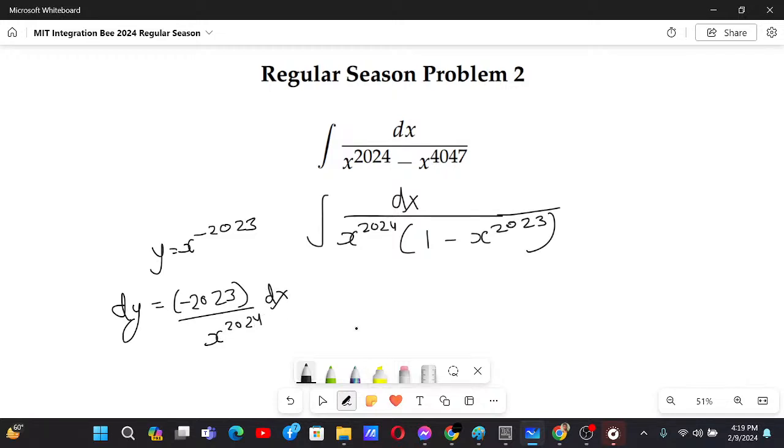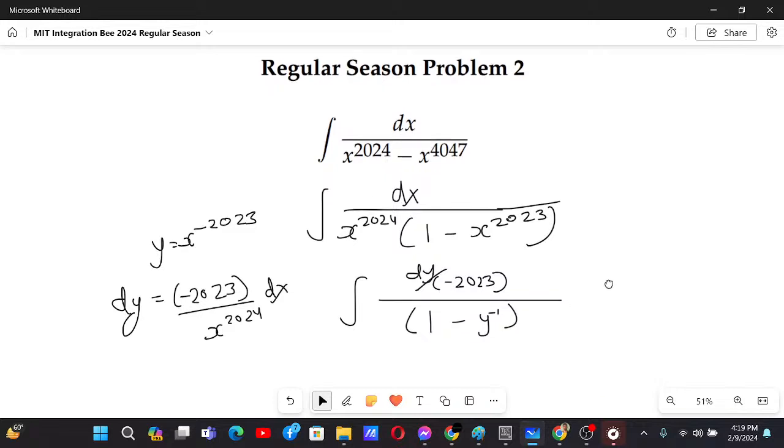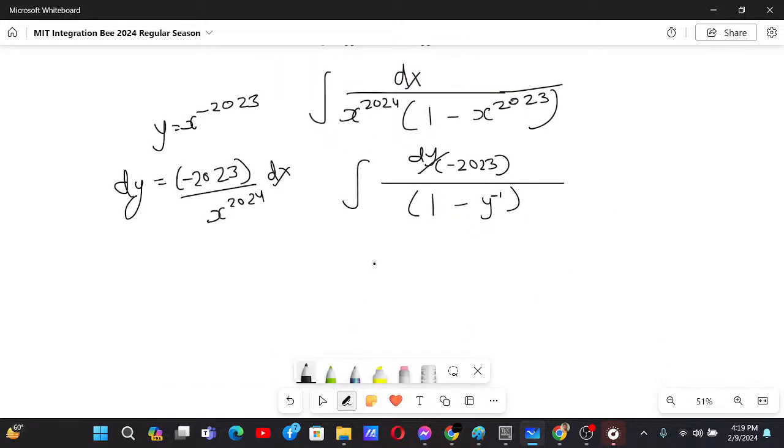Now our problem is easier, because now it is dy by minus 2023 times 1 minus y inverse. So it will not be that hard. Minus 1 by 2023, and this is y by y minus 1 dy.